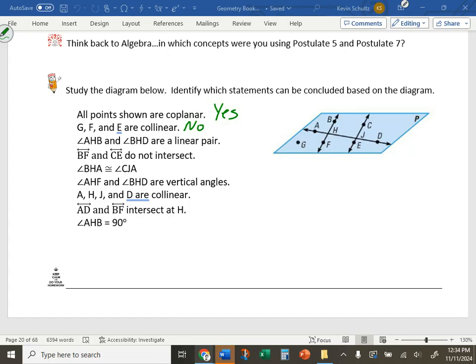Wait, collinear means on the same line. Correct. There's no line drawn through them. We cannot definitively conclude one way or the other. Aiden, can that plane be three-dimensional?